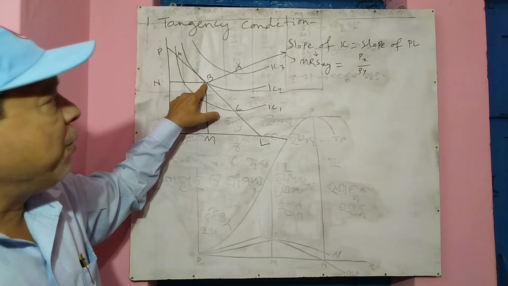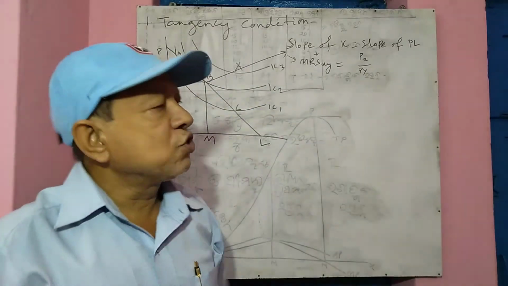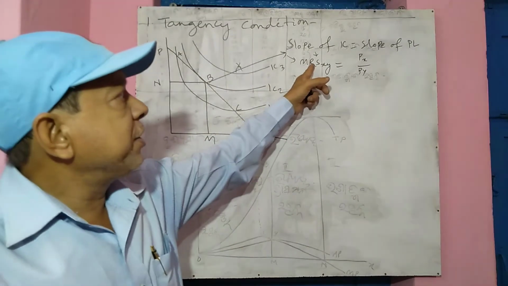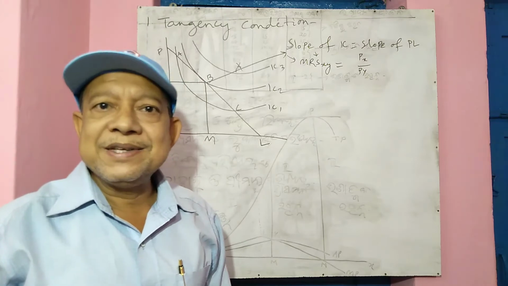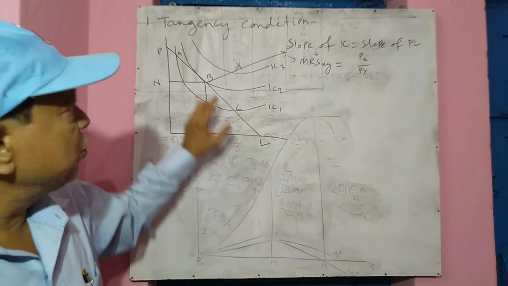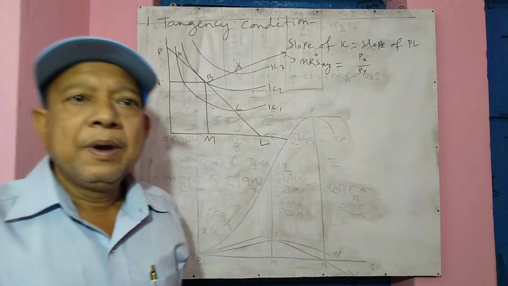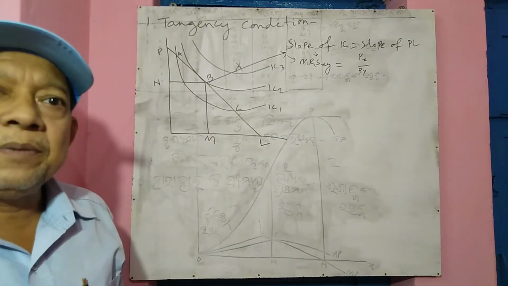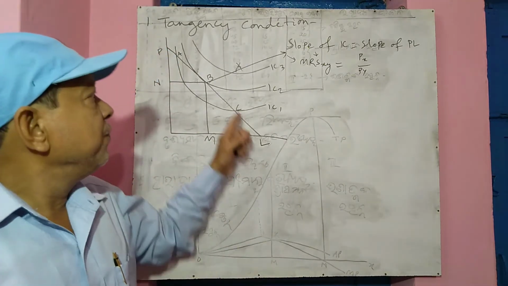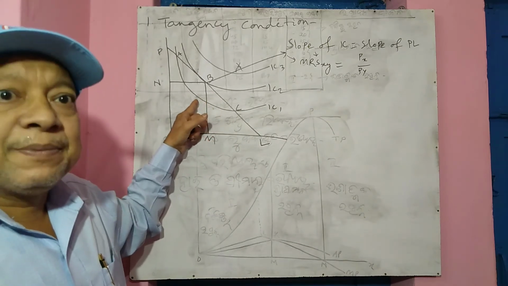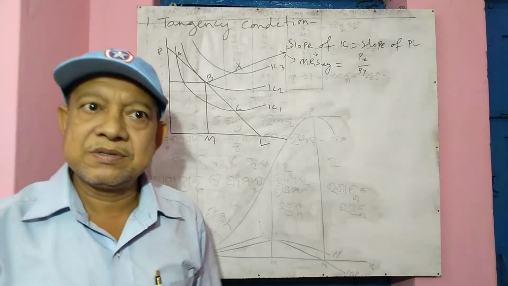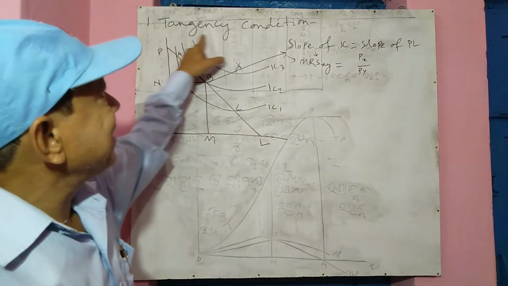So at this point B, the slope of the indifference curve is equal to the slope of the price line, and that is also equal to the marginal rate of substitution of x for y, which is equal to the price ratio of the two goods, that is price of good x by price of good y. So this is the point of maximum utility of the consumer, maximum benefit, maximum satisfaction of the consumer. This maximization of utility we explain with the help of the indifference curve analysis. This is called the tangency condition.